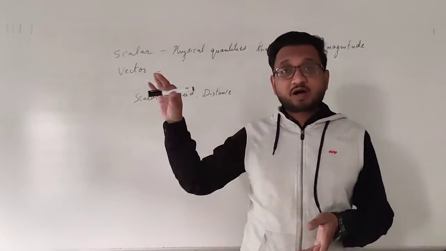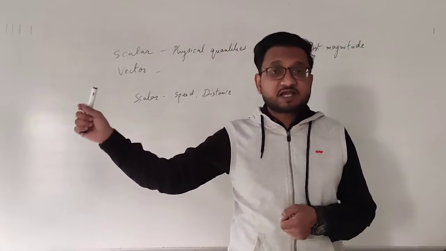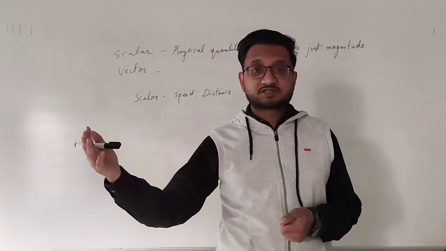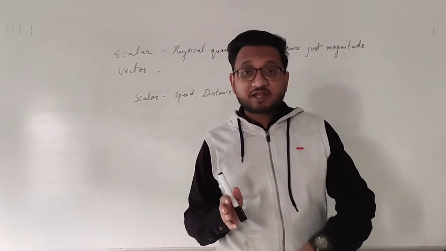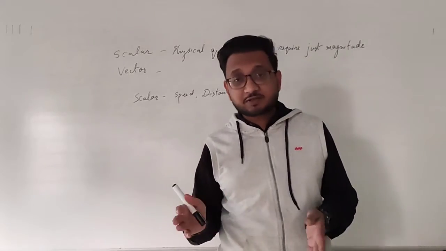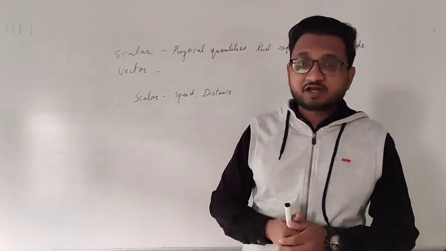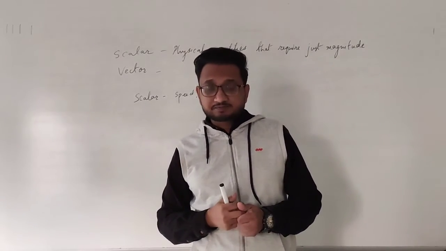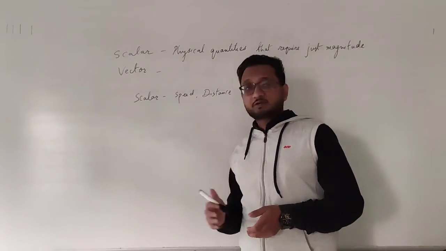But if I take that path, the number of kilometers will be 7. Okay, so we are reaching the same point, but we are taking different paths. And those different paths are in different directions. It doesn't matter. Okay, so the distance is actually a physical quantity that just requires a number. Okay, it does not require a direction, and so it is a scalar quantity.